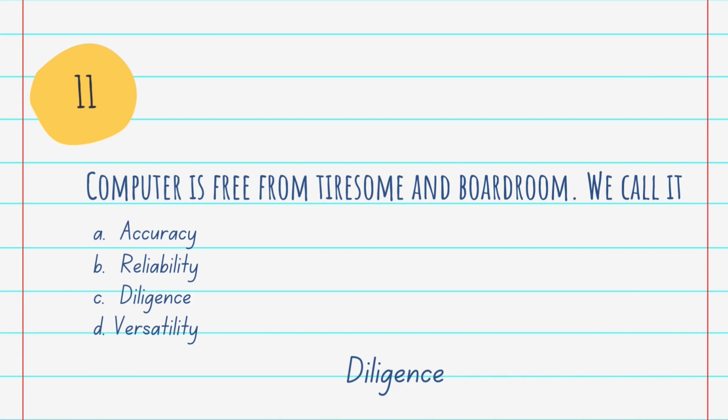Speed, accuracy, diligence, versatility, reliability, automation, and memory. These are a few characteristics of a computer. Diligence is one of the characteristics of a computer. In simple terms, the meaning of diligence is that a computer can perform hundreds of tasks or calculations with the same flexibility and accuracy. Computer will not feel tired. Its memory also makes it superior to that of human beings.